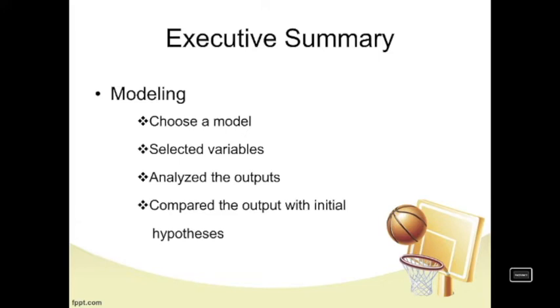What do coefficients mean? Are they interpretable? Which variables are important? Finally, we compared the output with our initial hypothesis mentioned in the pre-analysis part, and then we drew conclusion of them.